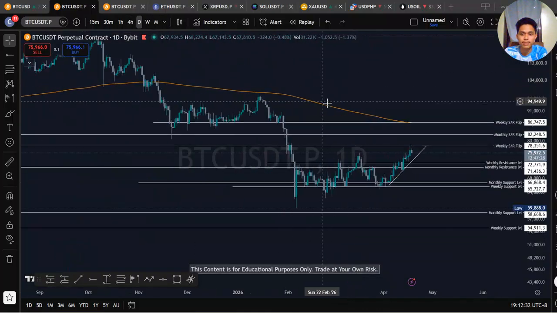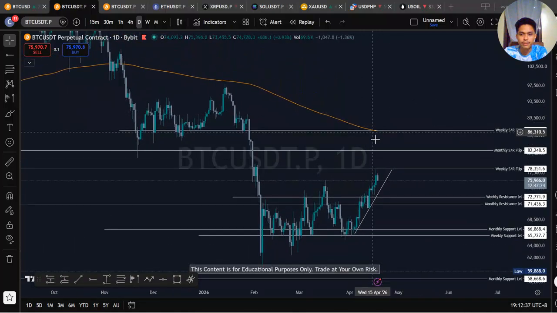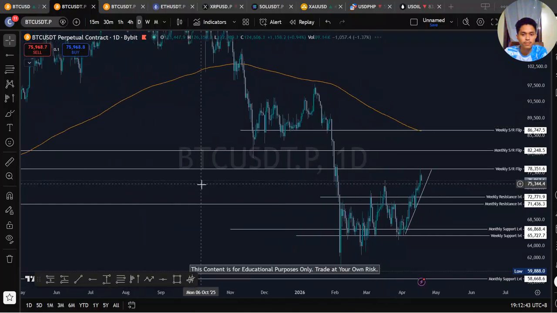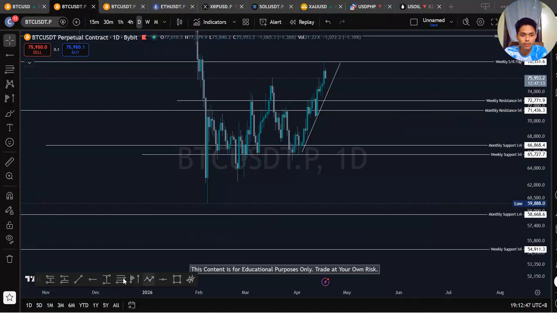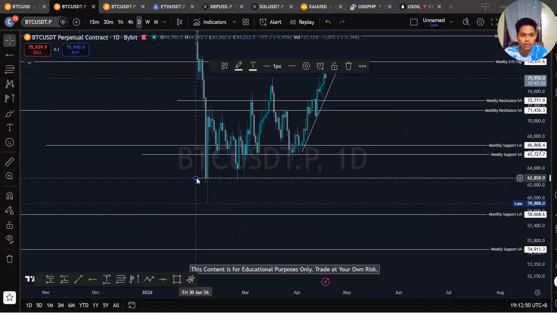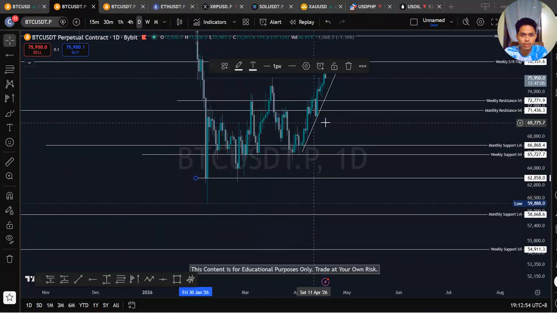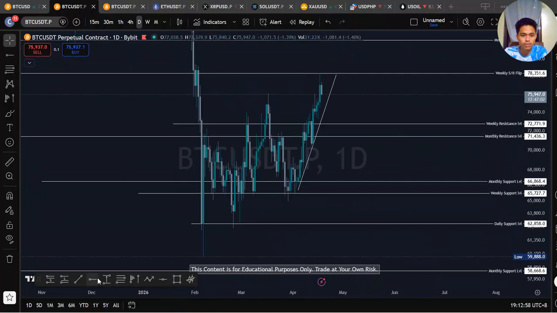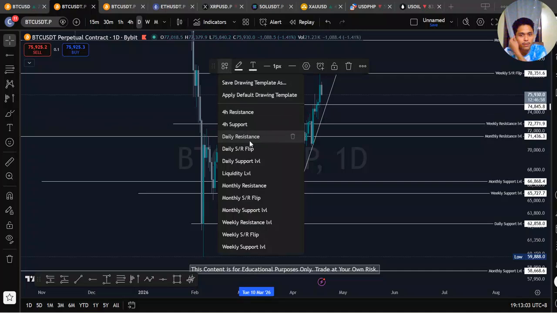Let's go to the daily. Daily level analysis. So the daily level, we'll be going with this upper daily support. Daily support. This also already resisted.